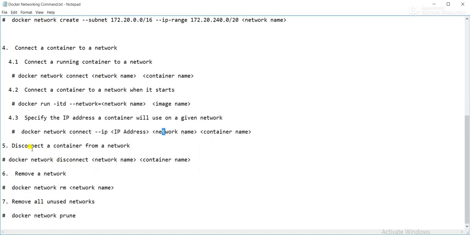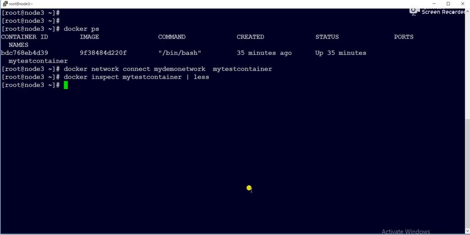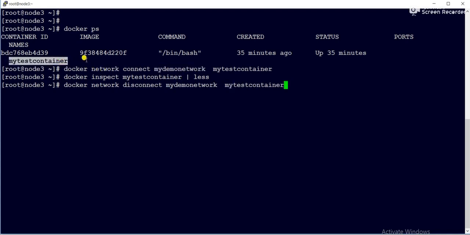Then how can we disconnect a container from a network? Here we need to give docker network disconnect, then the network name, then the container name. Suppose the network name is my demo network, then the container name. Like this you can disconnect a network from a container.